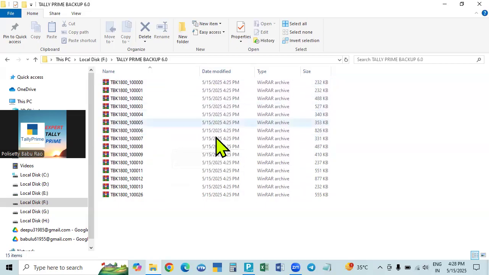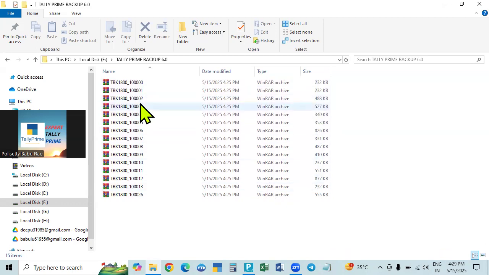When it is created, or when you are backing up, every time it will automatically be updated. Now it is created. This is the time, May 15th today, so the date and the time 14:25, that is 4:25 p.m. And what is the type of this file? This is backed up in the form of a zip file.